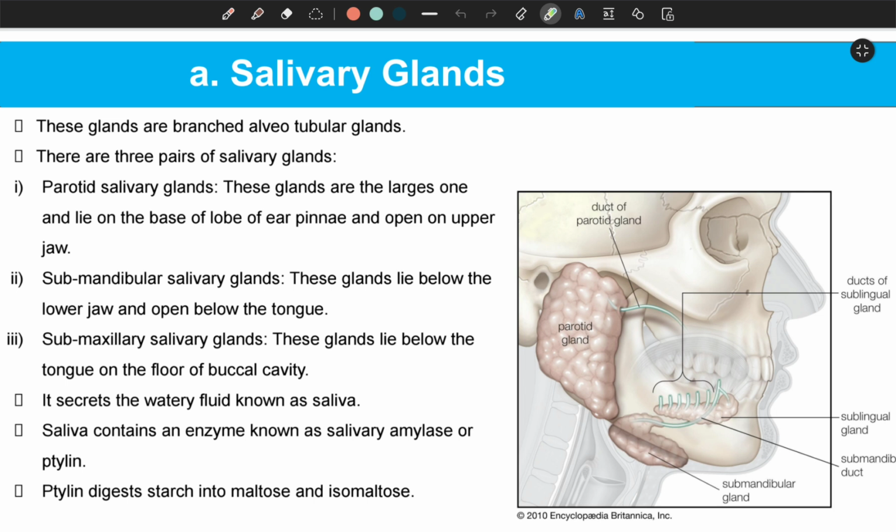And these salivary glands secrete a watery fluid known as saliva, and saliva contains an enzyme known as salivary amylase, also known as ptyalin. And ptyalin helps to digest the starch present in our food and convert it into a transition, let's say semi-digested food, known as maltose and isomaltose.